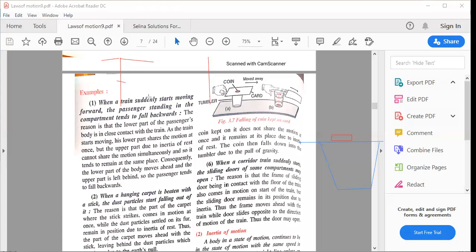What will happen? But the sliding door remains in the position due to inertia. अंदर जो sliding door है उसको कुछ नहीं होता है ना. So that is in inertia. So what happens when the train is moving forward? Okay, ऐसा move ahead करता है. The frame is moving ahead with the train. The door slides opposite to the direction of the motion of the train.